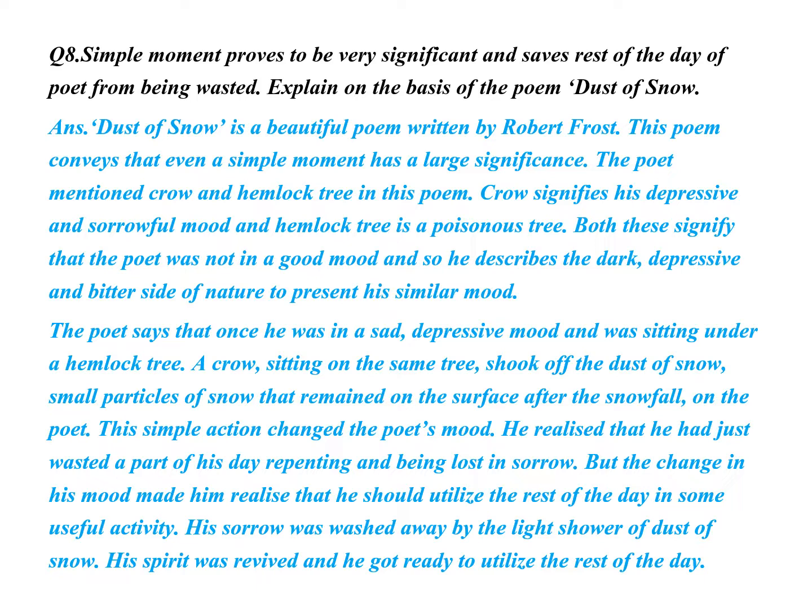Both these signify that the poet was not in a good mood, and so he describes the dark, depressive, and bitter side of nature to present his similar mood. The poet says that once he was in a sad, depressive mood and was sitting under a hemlock tree or walking under it. A crow sitting on the same tree shook off the dust of snow, small particles of snow that remained on surfaces after the snowfall, on the poet.